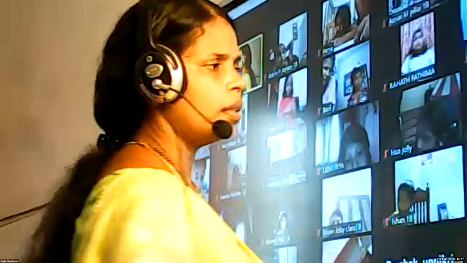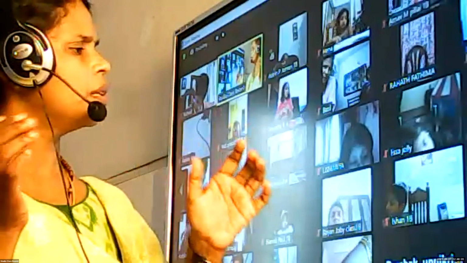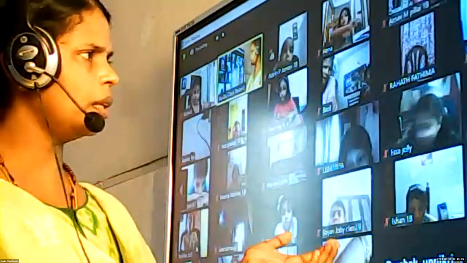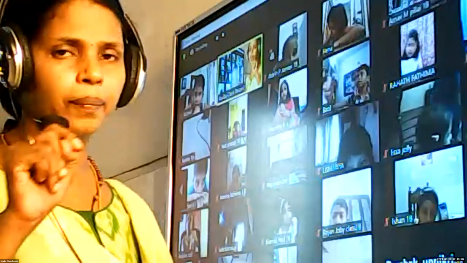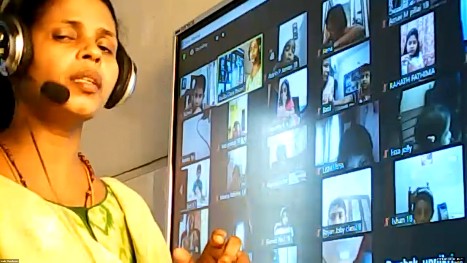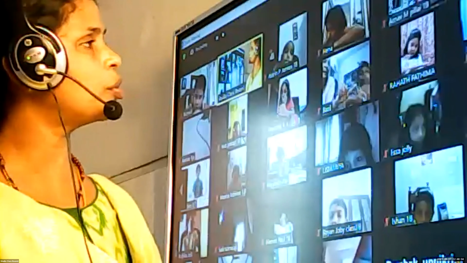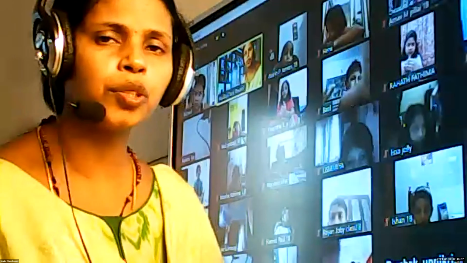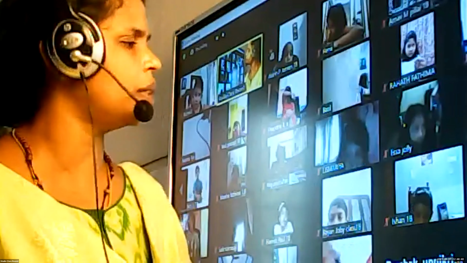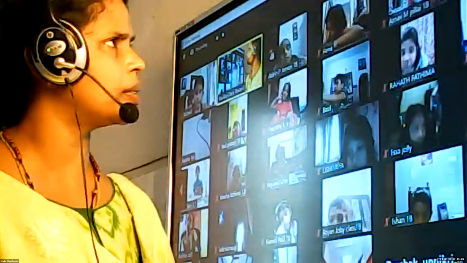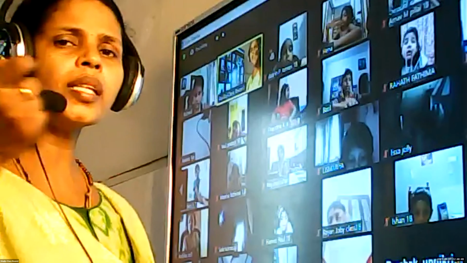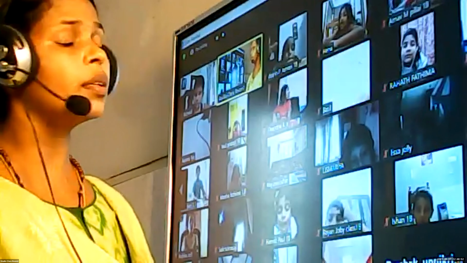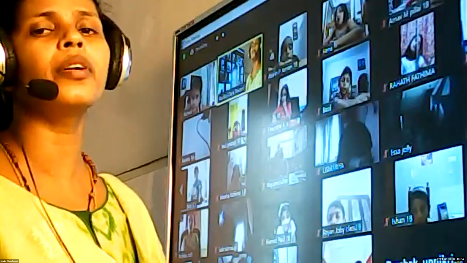Okay, now here we form the two-digit numbers without repeating any digit. We didn't repeat any digit. We write only one time. See, when we form two-digit numbers from the given digits, that means 3 and 2, we got the greatest number 32, and the smallest number 23. So there we didn't repeat the digits. Now, if the question says with repeating, you can repeat the digits. So how will we form the two-digit number?